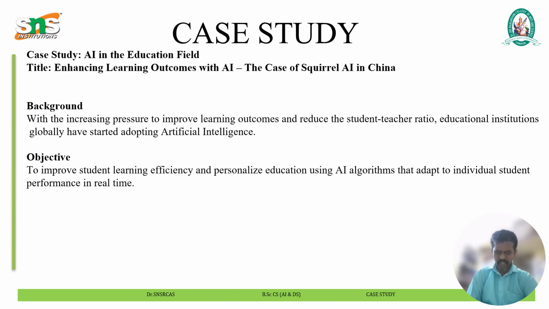Background means improving the learning outcomes. Learning outcomes means what we are learning and what the result of learning will be, and how we can reduce the student-teacher ratio. We need to increase the number of students so that we can have an equal ratio for the teachers, and educational institutes globally have started adopting artificial intelligence. Everywhere artificial intelligence, that is AI, has been implemented. Likewise, we have tried to implement AI in the field of education also.